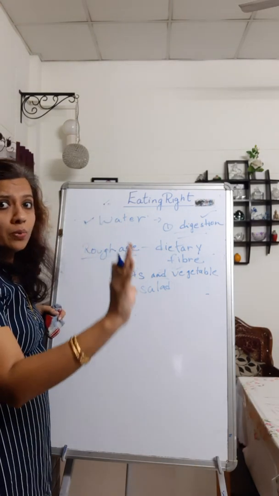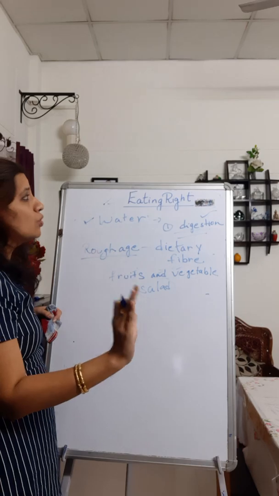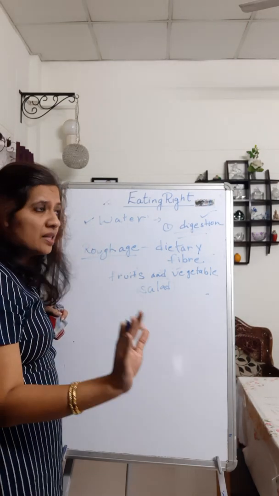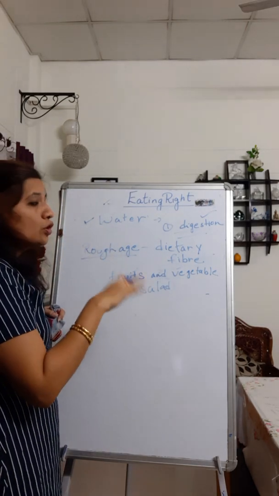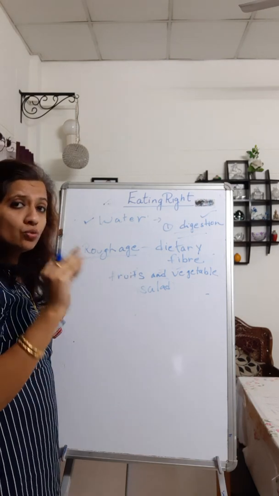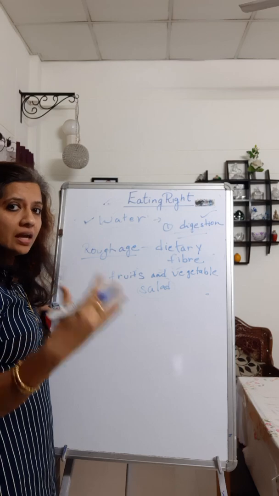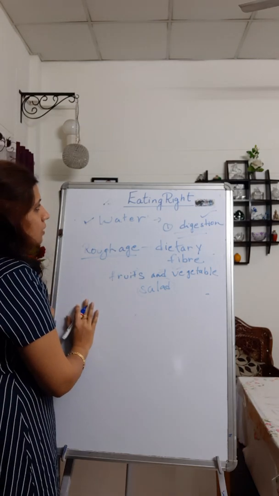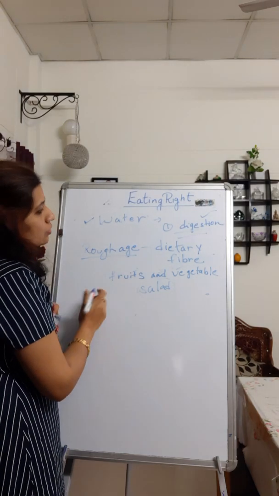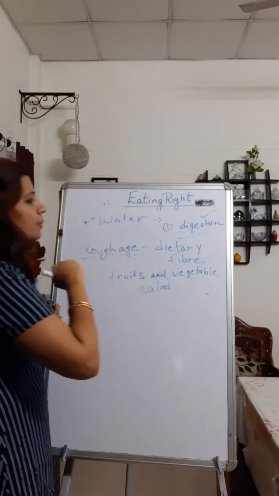So all the components we have talked about are very important for you to eat if you want a balanced diet. Include each one of them in the right quantity. Excess of anything is bad. For today's session, we'll study till here and tomorrow we'll continue with the remaining part.